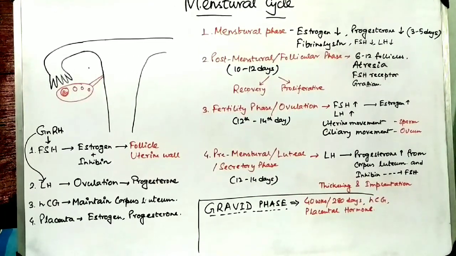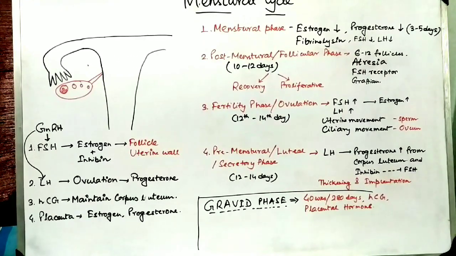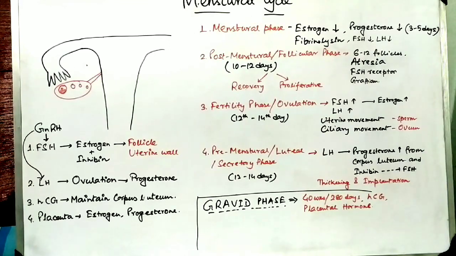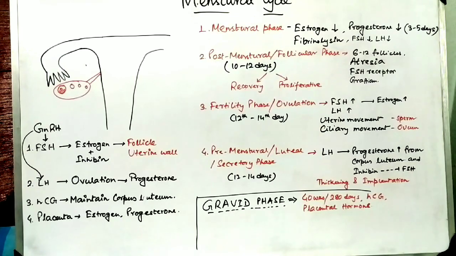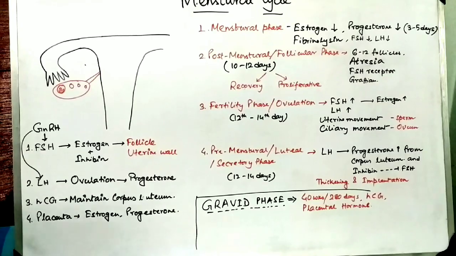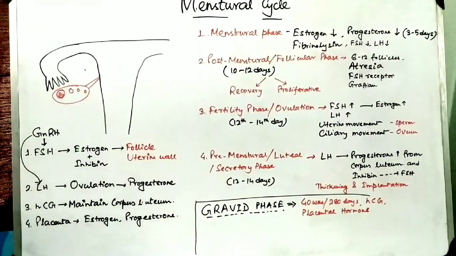In this phase, the whole thickened layer of endometrium along with blood comes out of the female genital opening. The blood does not clot inside the female body due to the presence of a product known as fibrinolysin.